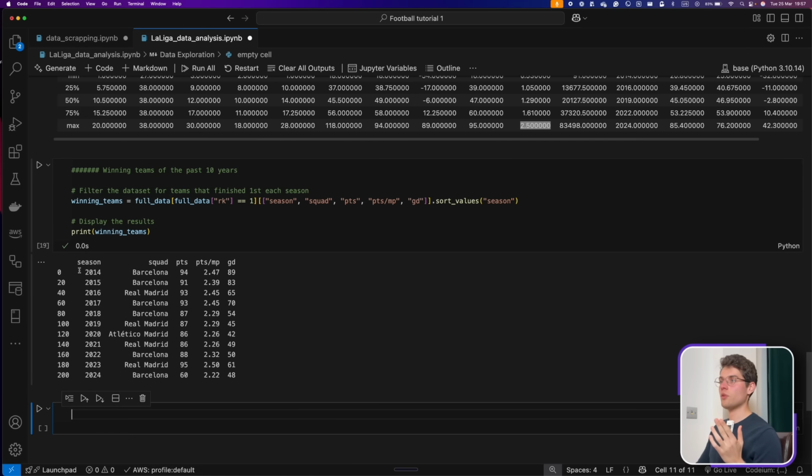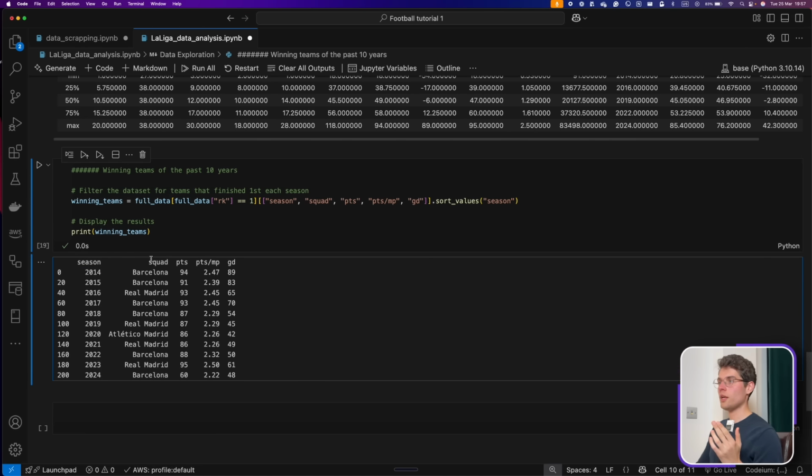So we can see here for 2014 until 2024, these are the teams that won the championship. We can see Barcelona 5 times, we can see Real Madrid, we can see Atletico Madrid, and we can also see interesting information that we can use. Obviously, this season is still going, that's why we can see only 60 points, but we can see that, for example, Barcelona in 2014, they won by 94, then 91, then 93, and we can already see a pattern that points between 85 to 95 usually guarantee or nearly guarantee winning at the end of the season, but not fully.